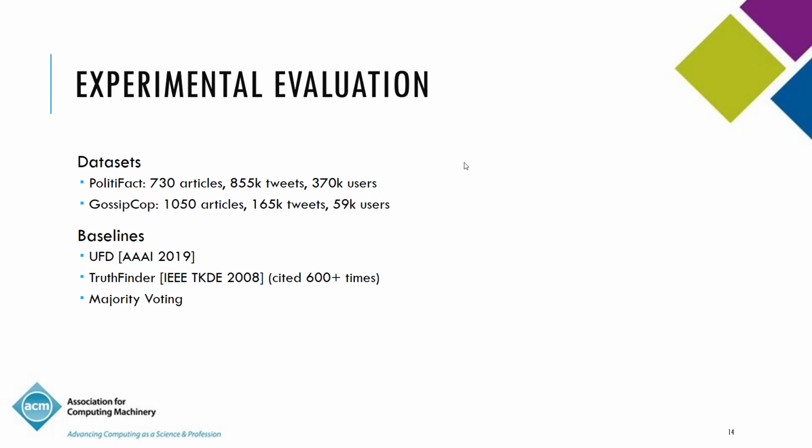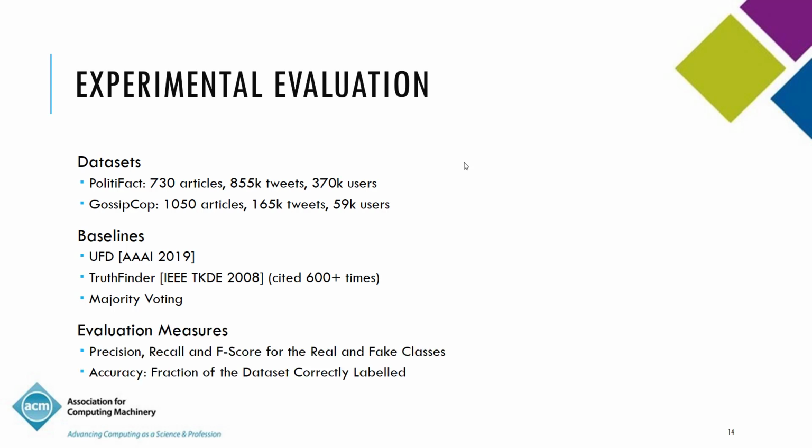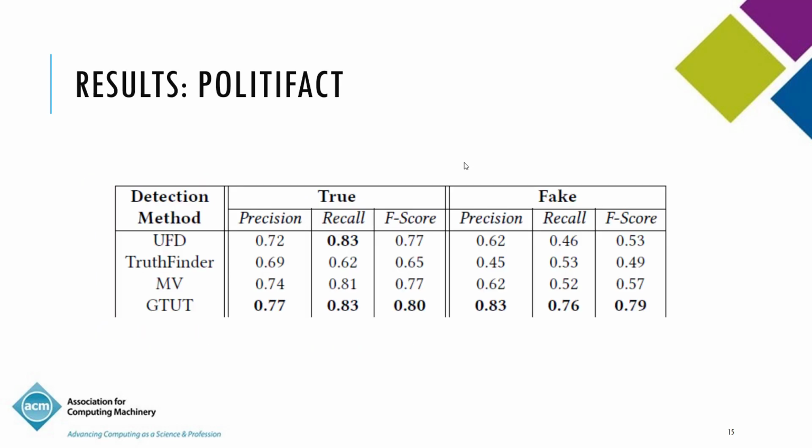And then we also use a majority voting heuristic, which is used as a baseline in one of these papers as well. And for evaluation measures, we look at precision, recall, and F-score for the real and fake classes, and accuracy, which is the fraction of the data set that is correctly labeled.